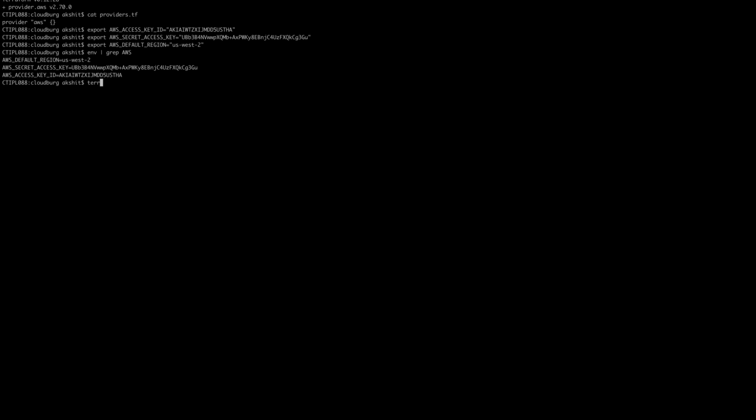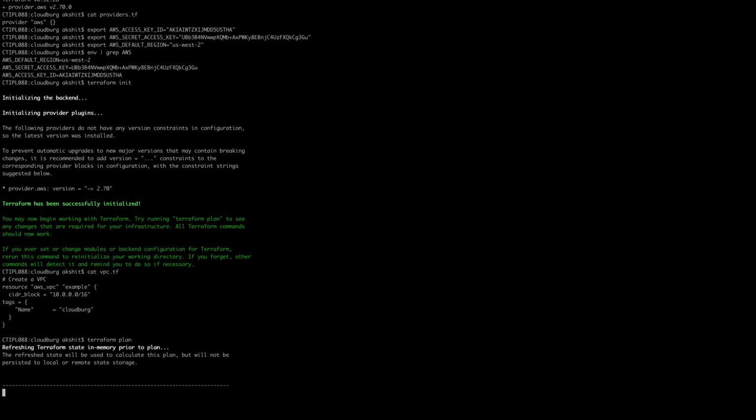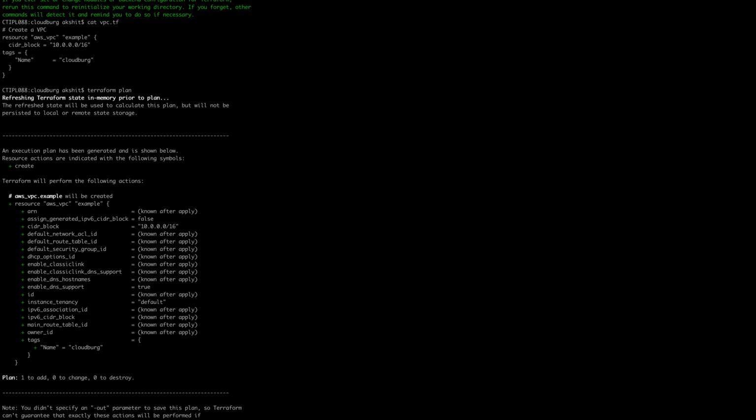Now just run Terraform init, then create a resource, say VPC, and now run Terraform plan. So you can see this VPC will be created. Now I'm going to run Terraform apply.